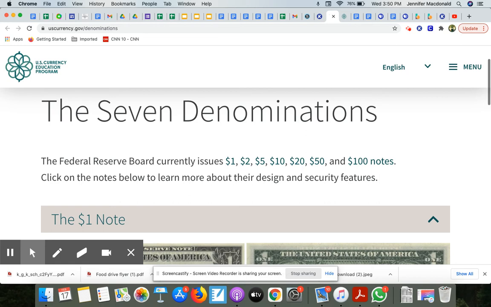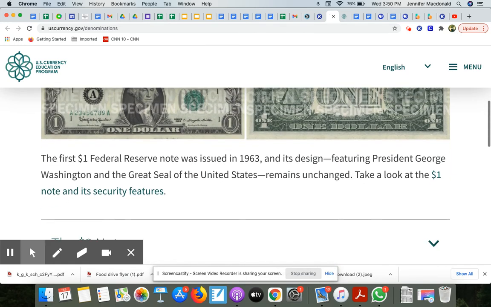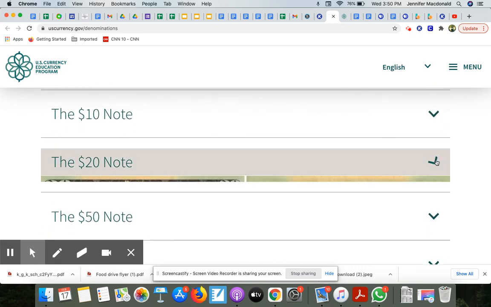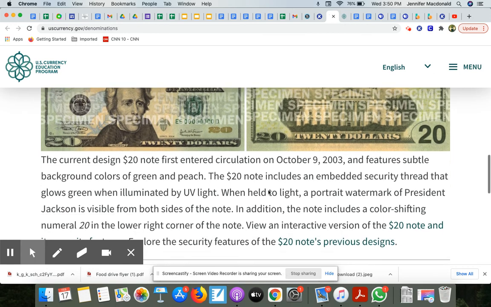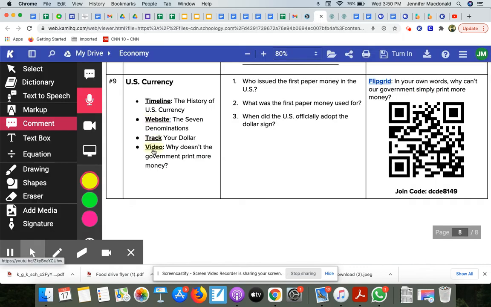You're going to use this website. This is the 7 different denominations that the Federal Reserve Board is currently issuing. Okay, and it talks to you all about the different features of each, which is really cool. So if I click on the $20 note, it gives me some information on how security is embedded in there, when this note first entered circulation, and so on and so forth. Some really cool information there.